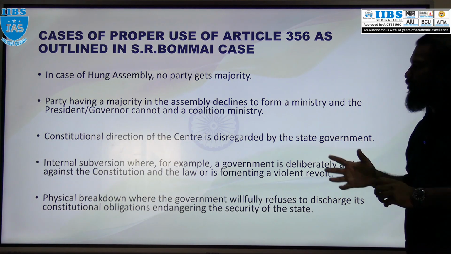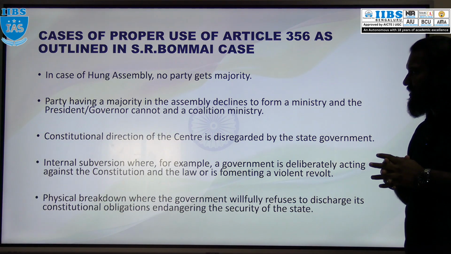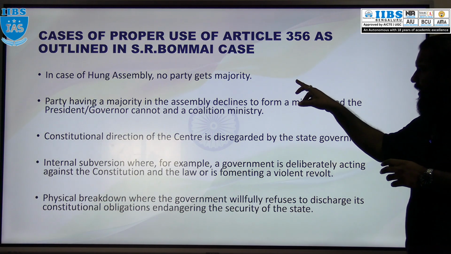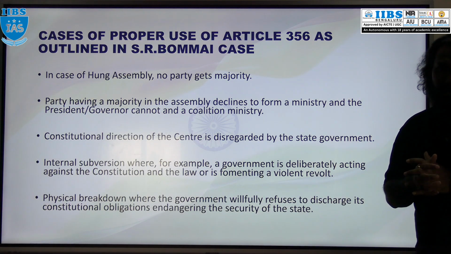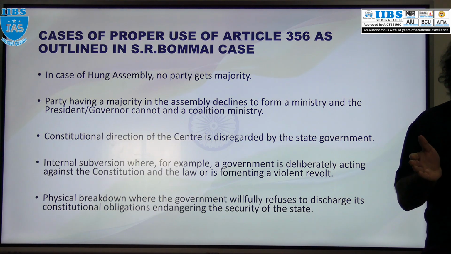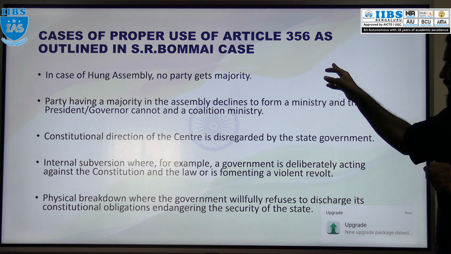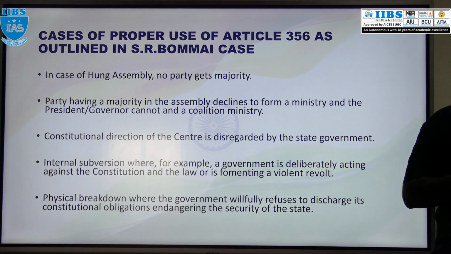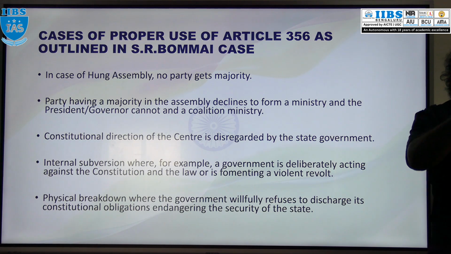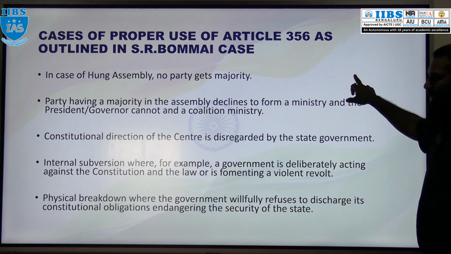And what are the proper uses of this President rule in the SR Bommai case? What is that proper use? In case of a hung assembly or when no party got the majority. You know, hung assembly, hung parliament, when a particular party is unable to form the government, at that time a coalition will be there, right? So that is a hung assembly. When there is a hung assembly and none of the parties is able to prove the majority, then the President can issue or proclaim this emergency.